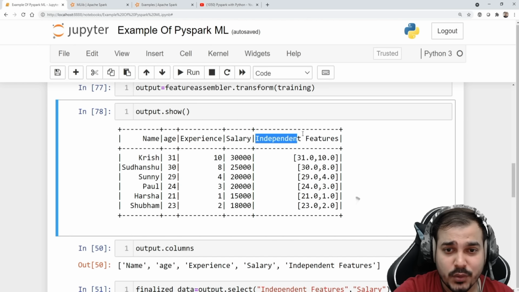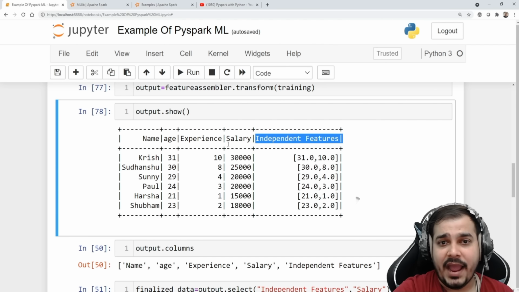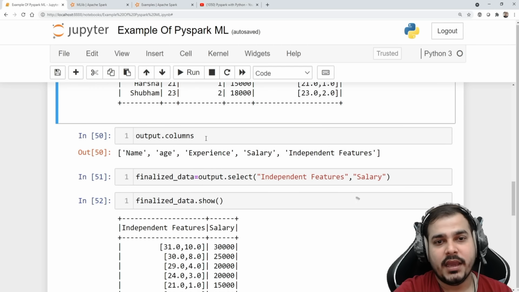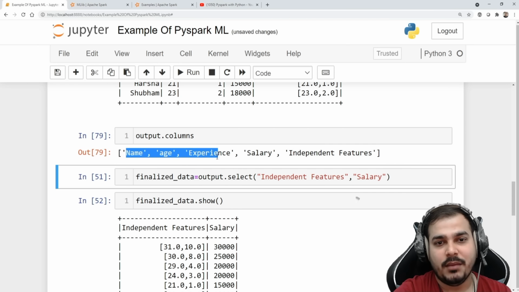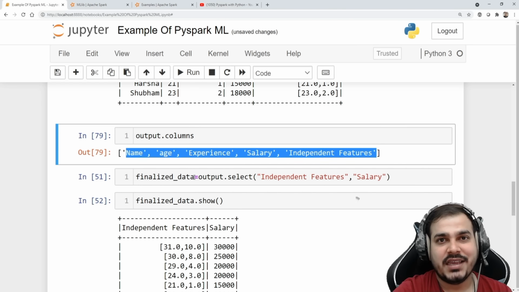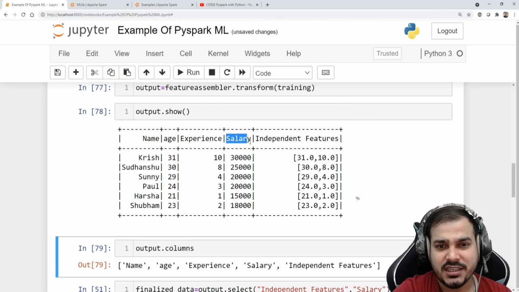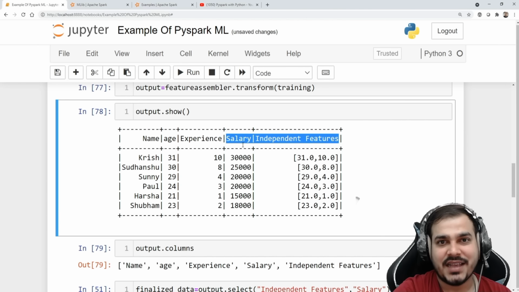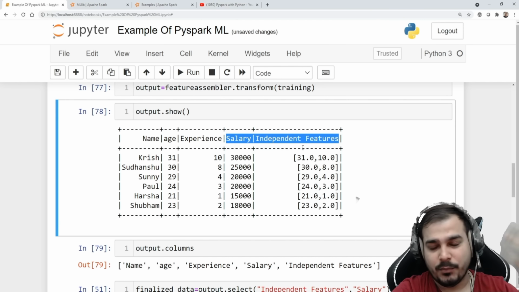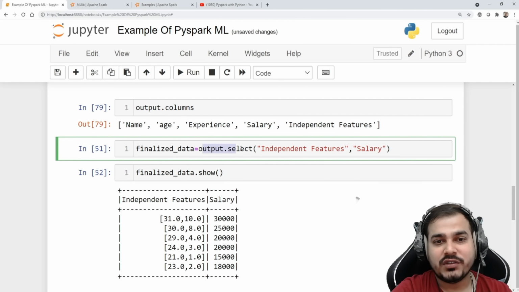Now this will be my input feature, and this will be my output feature, and we'll train the model. If I go and see output dot columns, I have name, age, experience, salary, independent feature. Out of this, I'm interested in just these two: independent features and salary. Salary will be my output feature, the Y variable, and this will be my input feature. So I'm going to select output dot select independent features and salary, and put that in my finalize underscore data.